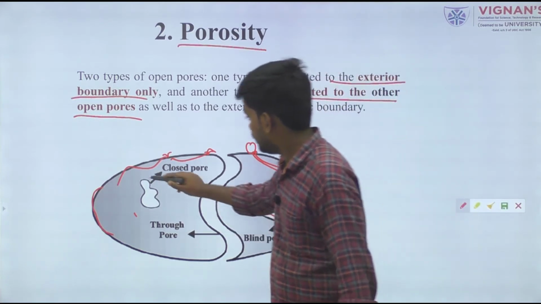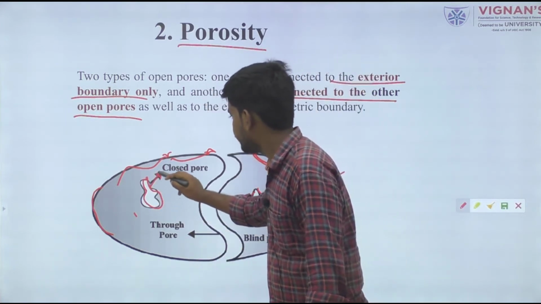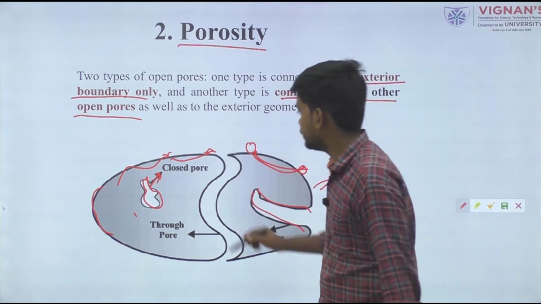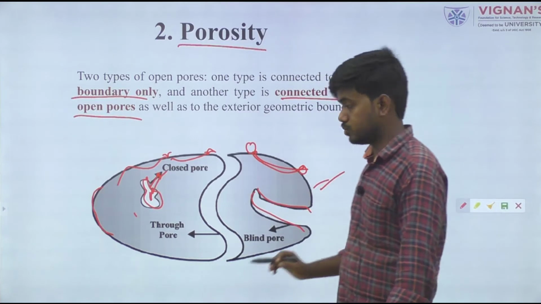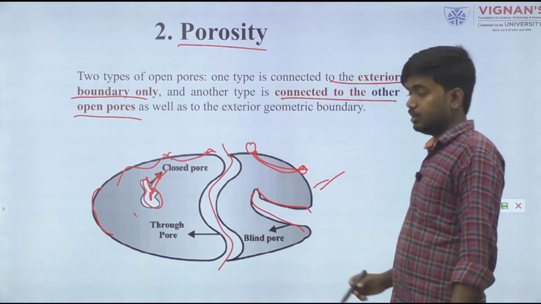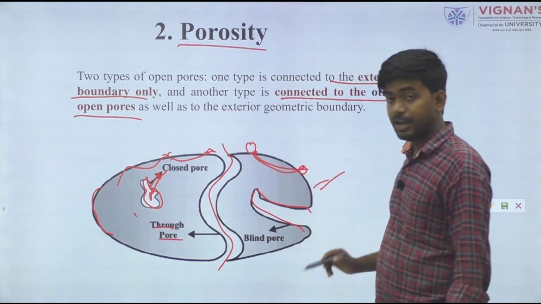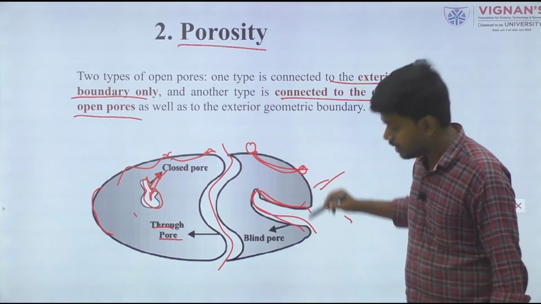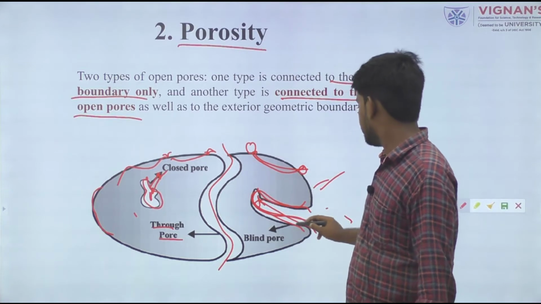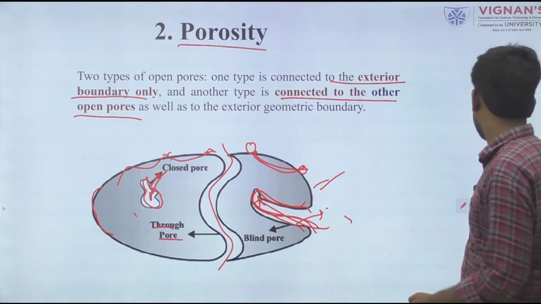This is known as the closed pore, which is closed off by its surroundings. A through pore means a pore space that runs through the entire material. A blind pore means a blind part is present, like this form. This also comes under porosity consideration.